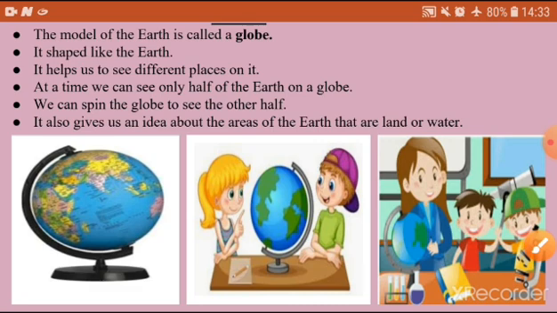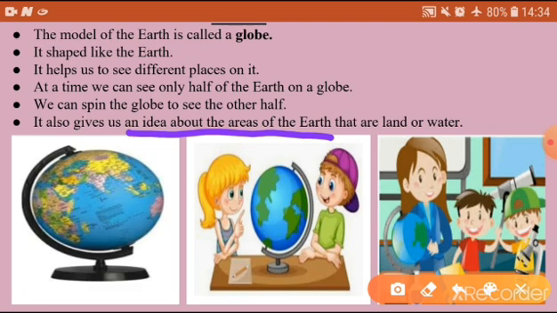The globe also gives us an idea about the areas of the earth. What are the areas of the earth? The land masses and water bodies.